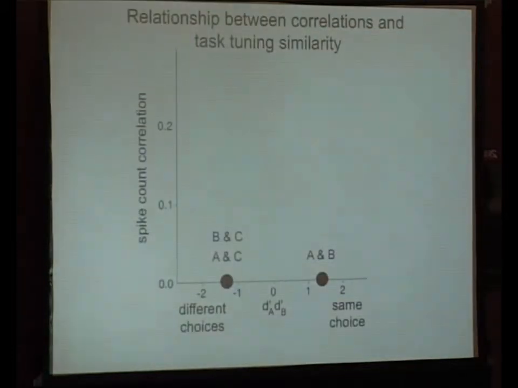And so when we take the product of each pair's d prime, neurons A and B are going to have a positive product, and they'll be right here or somewhere in this range. And we take that to mean that these neurons represent the information about the same stimulus and contribute to the same choice, right? But neuron C has a negative d prime, so the products of neurons A and C and B and C will be negative. And we take this to mean that these neurons represent information for different choices.